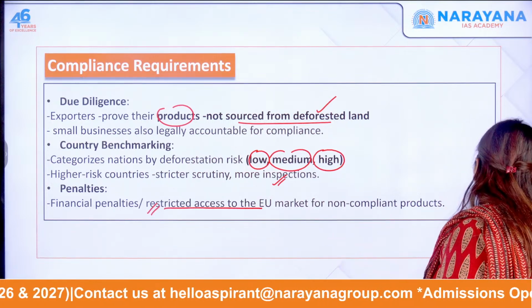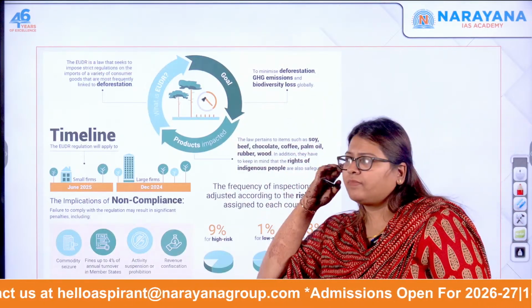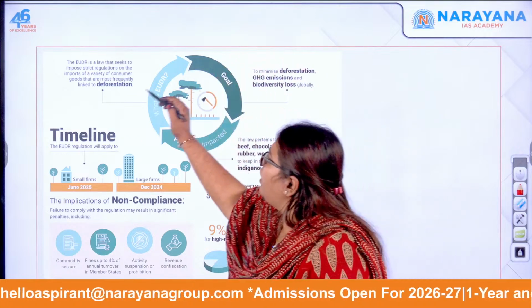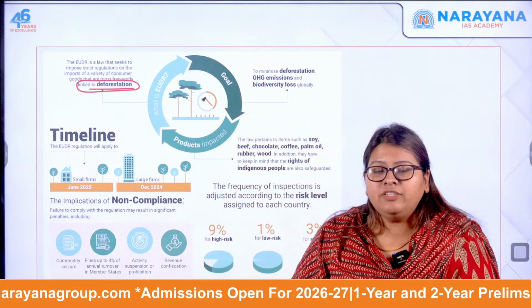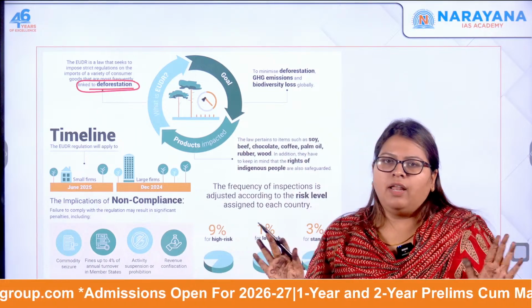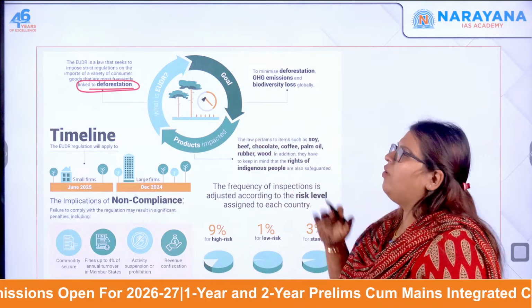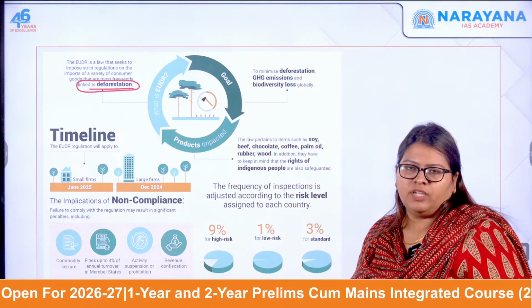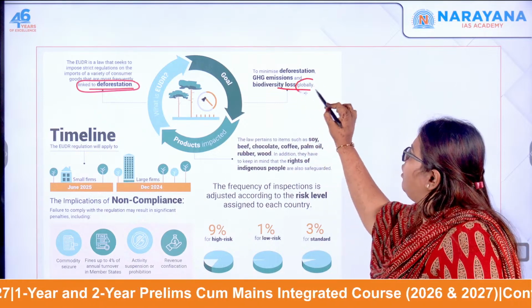So this is the compliance requirement under EUDR. This is a simple figure that talks about what the EUDR law is. Anything linked to deforestation, we don't allow into our country. This is what the EU actually says. So what is the goal? Of course, to reduce deforestation, to reduce greenhouse gas emissions, and to reduce biodiversity loss globally.